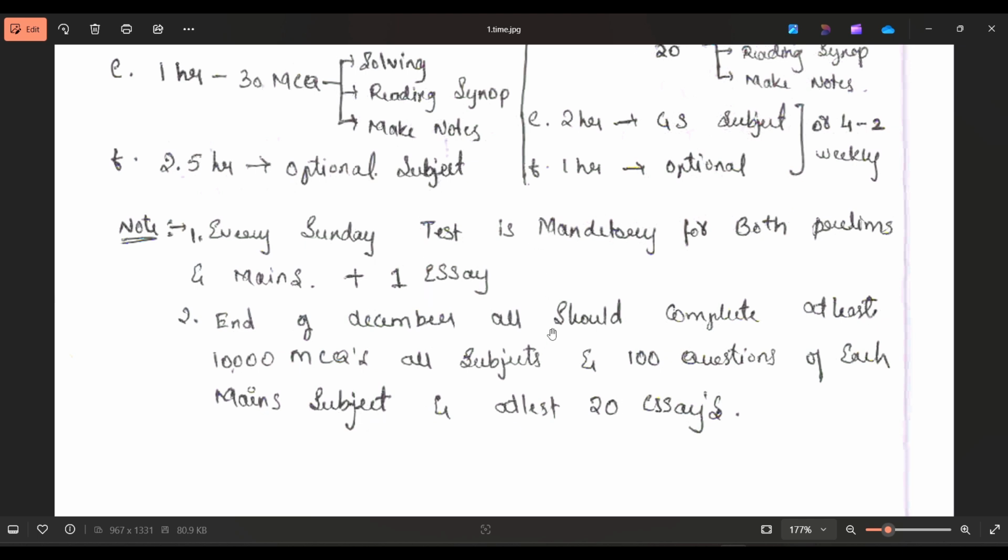Please don't compromise on these 2 points. If you compromise on this, then you are going to compromise on the entire UPSC journey.